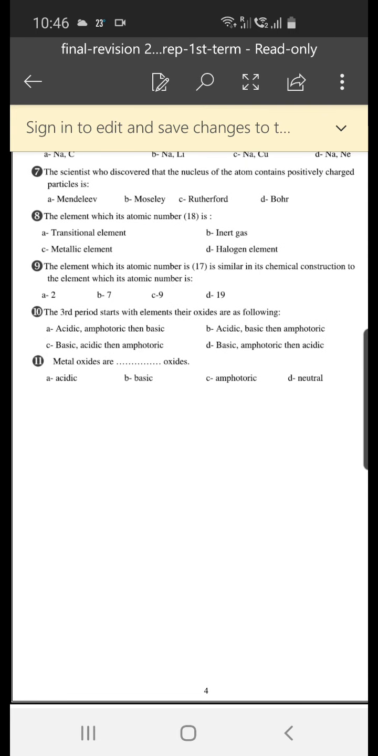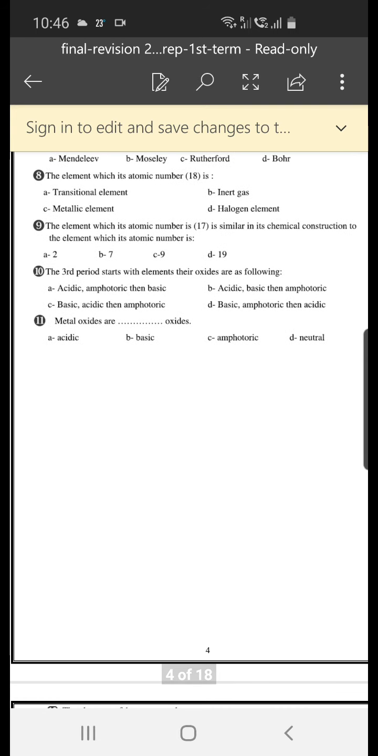The element which has atomic number 17 is similar in chemical construction to the element which has atomic number 2, 7, 9, or 19? Of course, 9, because it has 7 electrons in the outermost energy level. They are found in the same group.